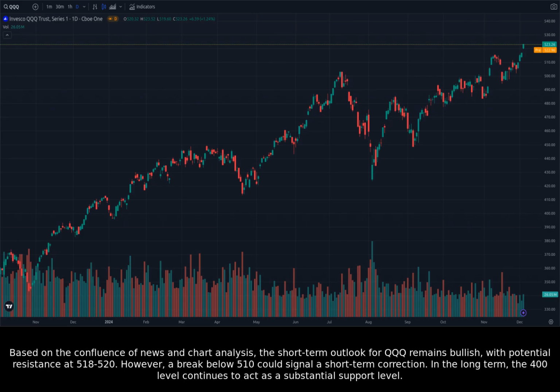Based on the confluence of news and chart analysis, the short-term outlook for QQQ remains bullish, with potential resistance at 518 to 520. However, a break below 510 could signal a short-term correction. In the long term, the 400 level continues to act as a substantial support level.